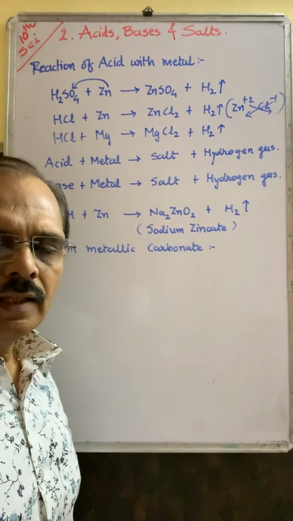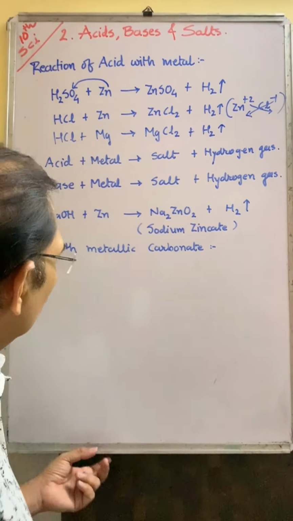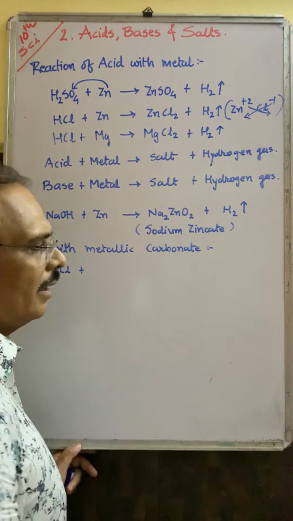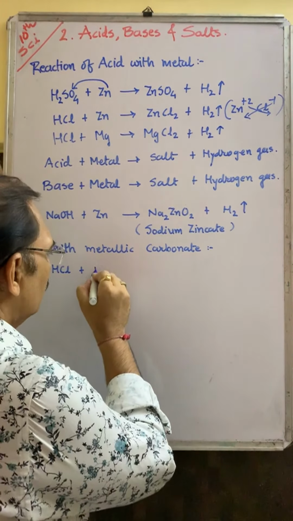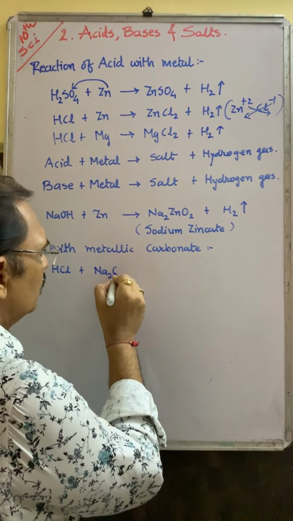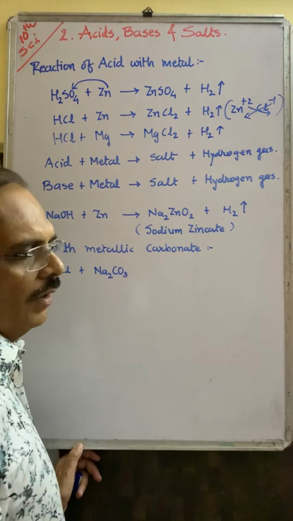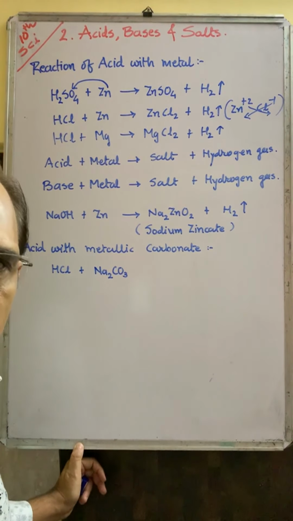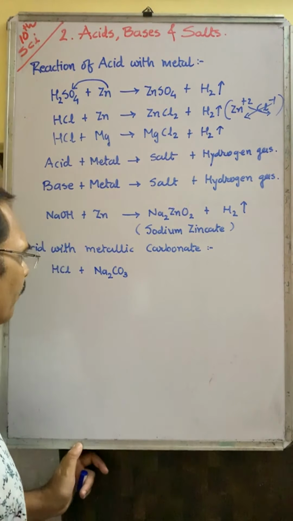Acid, any acid you can select. For example, suppose I select hydrochloric acid. Metallic carbonate, suppose sodium carbonate. Sodium is the metal, Na2CO3. Valency of sodium is +1 and carbonate is -2, cross with each other, then you will get Na2CO3.